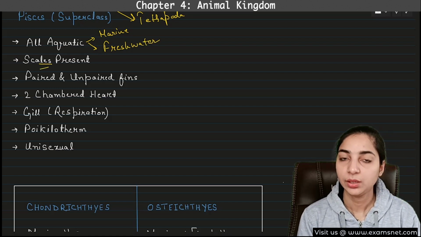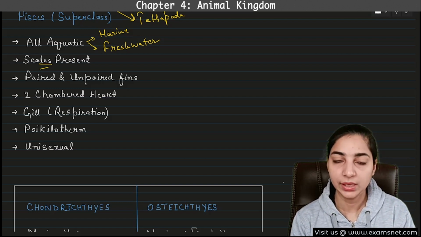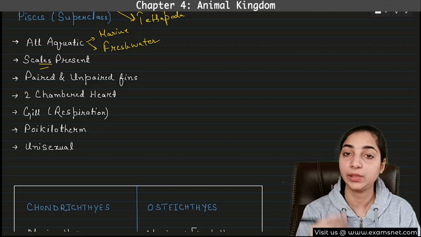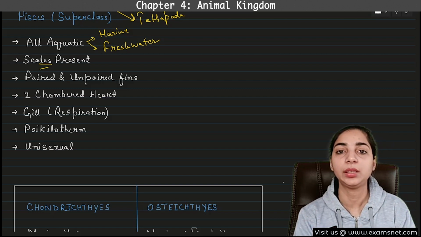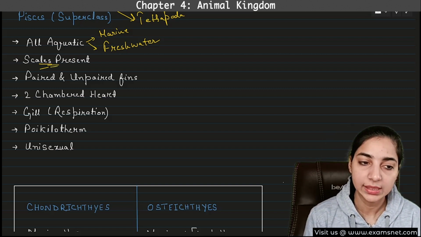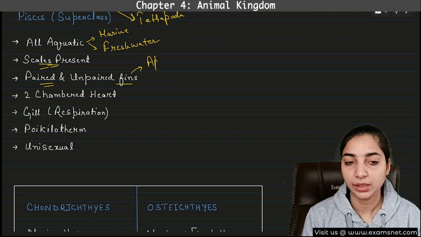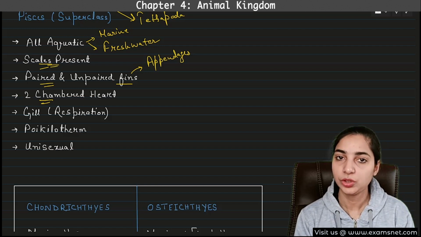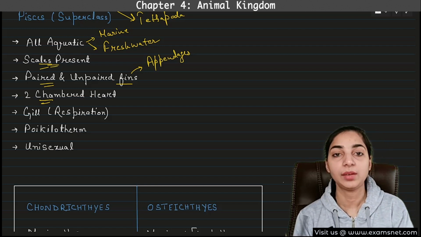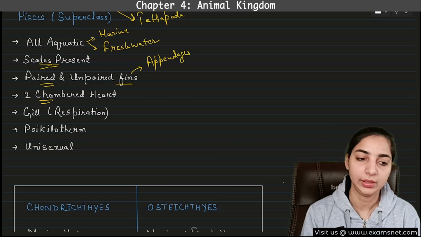Then scales will be present. Earlier we saw that cyclostomas did not have scales or paired appendages, but these true fish, that means Pisces, will have scales as well as the paired appendages. And what are the appendages in fish? These are none other than the fins. So they have scales, then they have paired as well as unpaired fins. So fins here act as the appendage. And these things were absent in the cyclostomes. Then they have two-chambered heart. This also we discussed that the fish have two-chambered heart. Amphibians and reptiles will have three-chambered heart, and the aves and mammals will have four-chambered hearts, with few exceptions definitely.